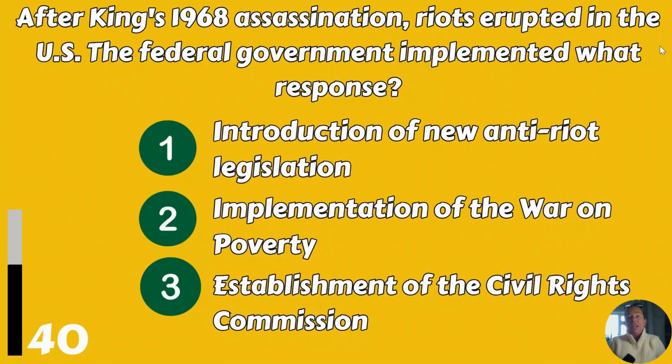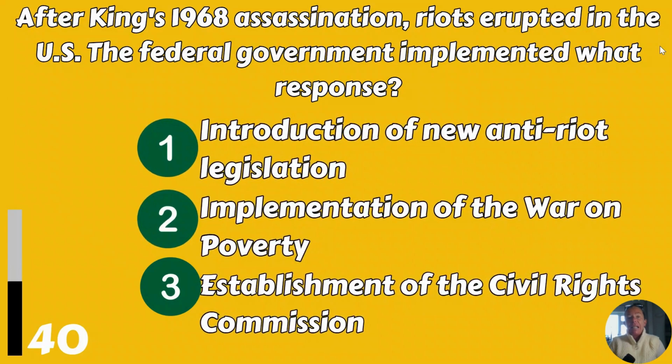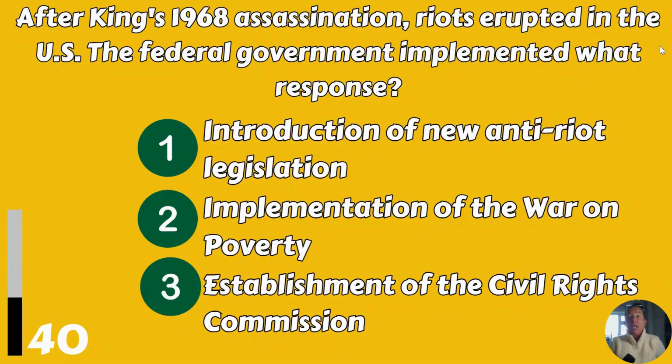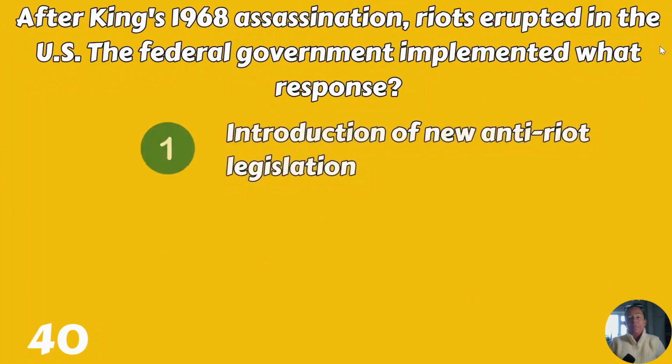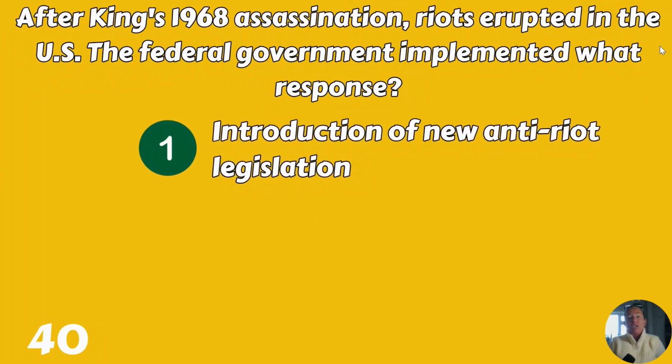After King's 1968 assassination, riots erupted in the US. The federal government implemented what response? It was number 1, the introduction of new anti-riot legislation.